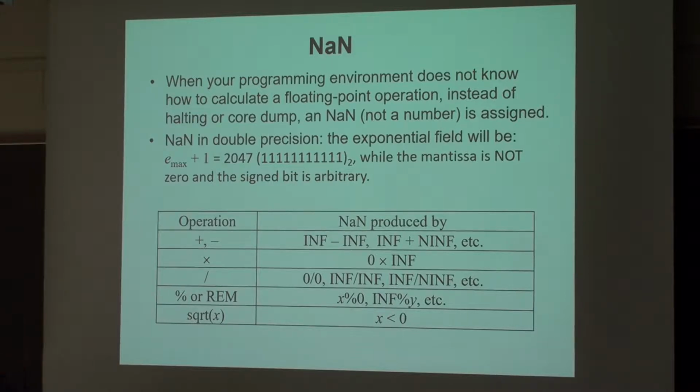When the exponent field is all ones, that's reserved for the exception cases of NaN and infinity. Not a number is when the exponent is all ones and the mantissa is not 0. The sign bit doesn't matter, and the standard doesn't tell you what the mantissa should be. It just tells you it shouldn't be 0.